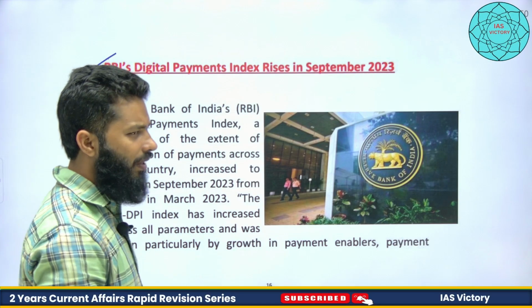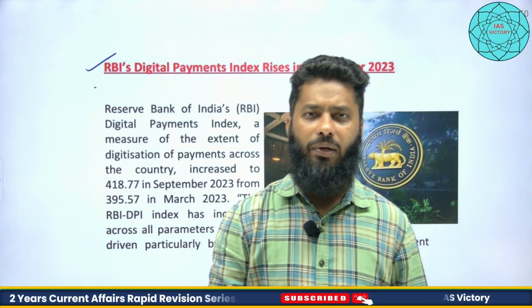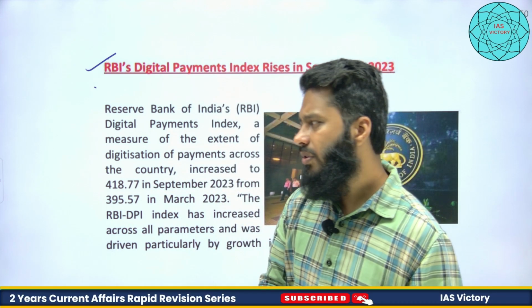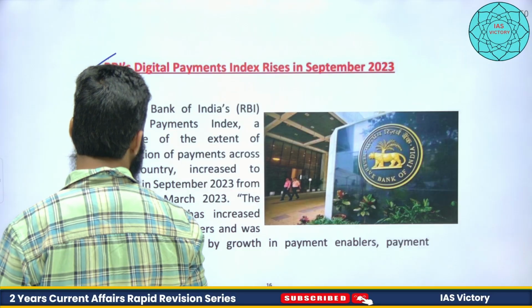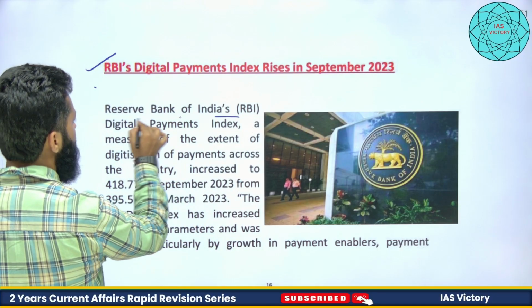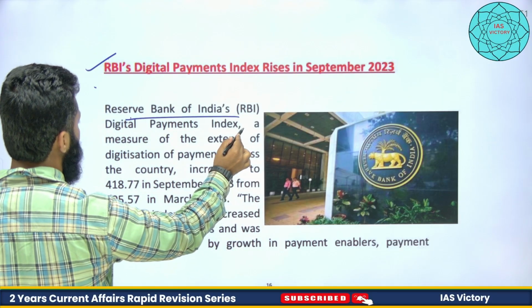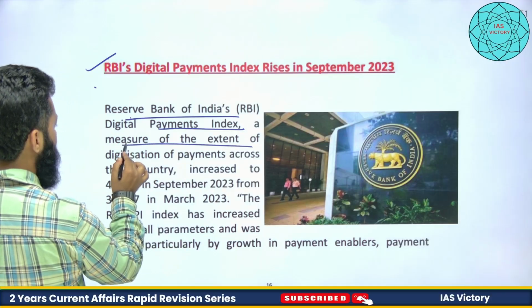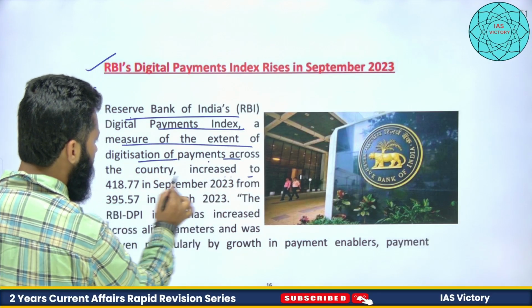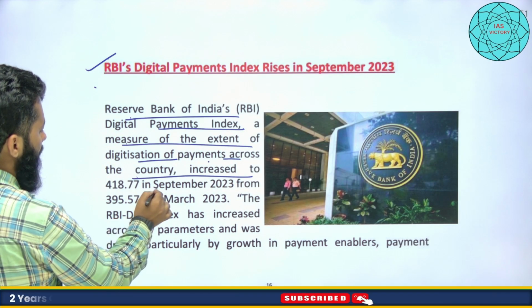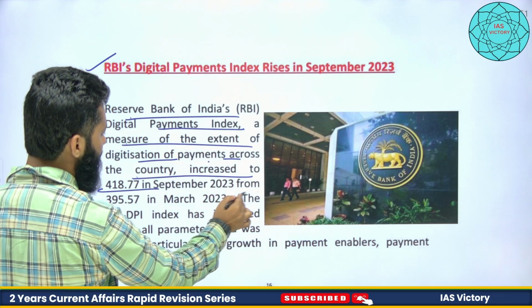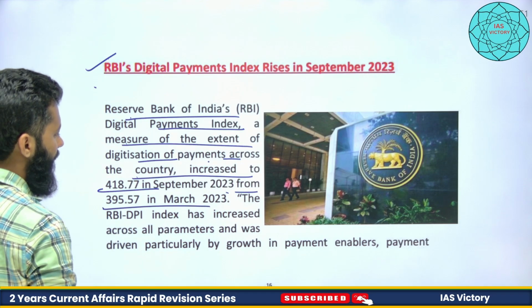So for example, with the rise in volume of digital payments that we are doing with respect to UPI and all, that is how we are rising in that particular index. RBI's digital payment index, a measure of extent of digitalization of payment across the country, increased to 418.77 in September 2023 from 395 in March 2023.